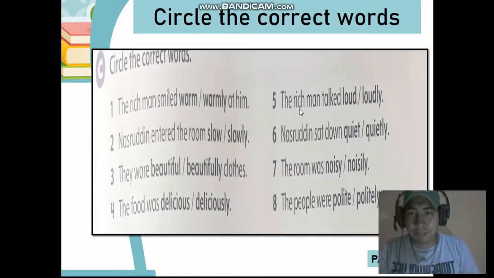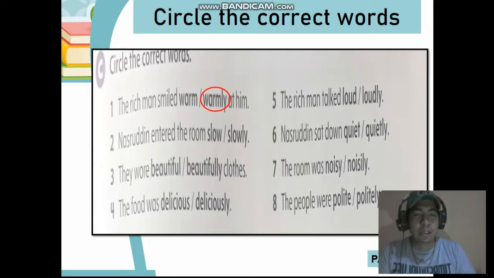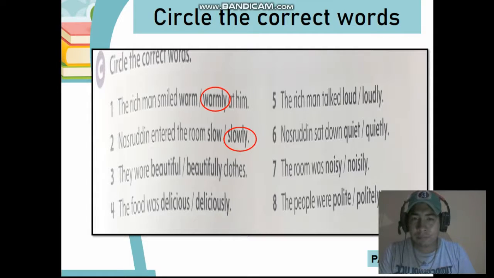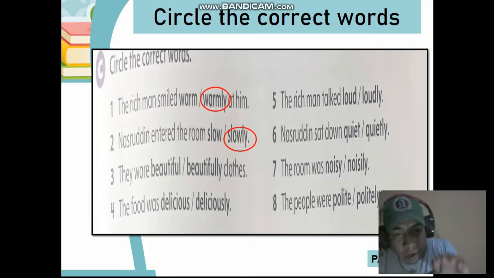Alright, did you finish? Good. So now let's see how it worked. Sentence number 1 says, the rich man smiled warmly at him. Warmly is the way. He did it warmly. Very good. Number 2. Nasruddin entered the room slowly, very slowly.